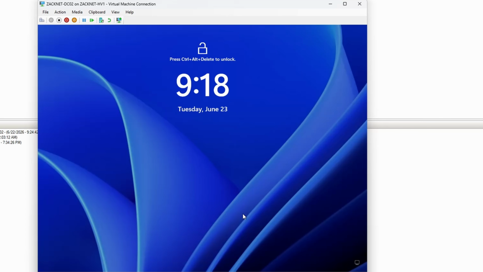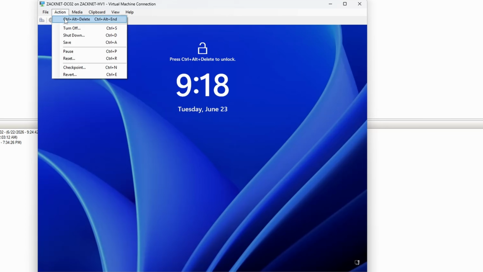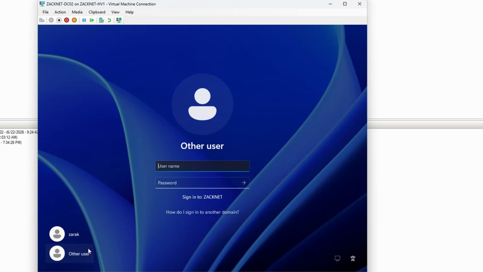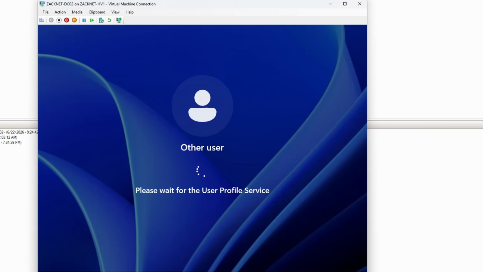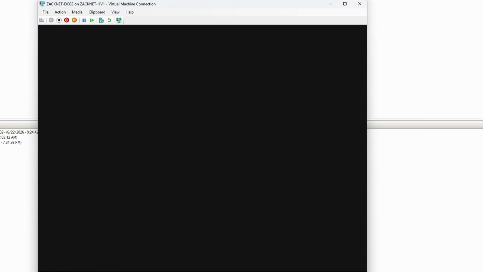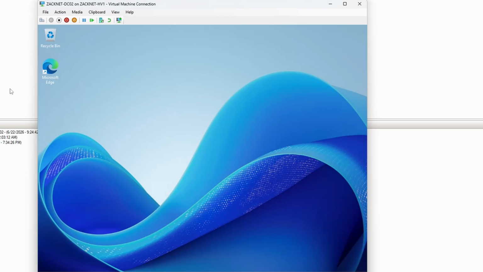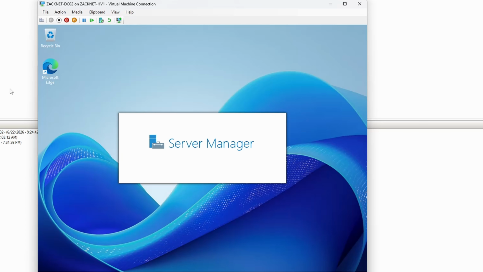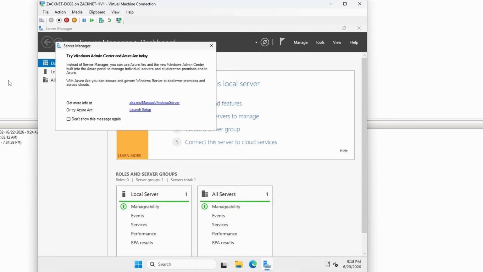All right, so after a reboot, let's go ahead and log in with our domain administrator account. Perfect, so it looks like it's logging in and it's logged in. Now, because we have two domain controllers, we want to test that our domain is working, and we're going to test replication.